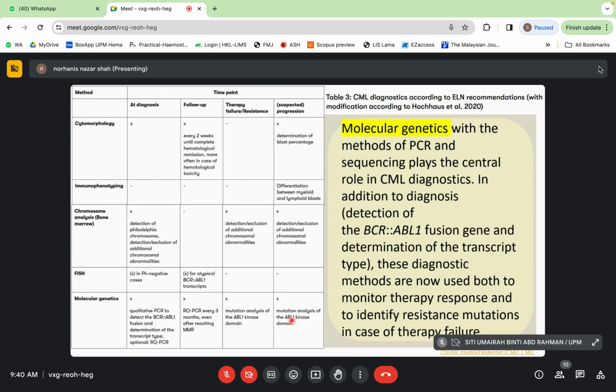Okay. So these are the 5 things that we have to remember in investigating CML patient.